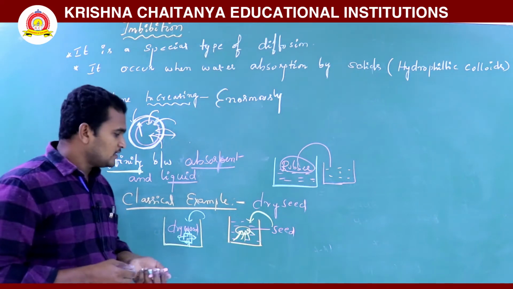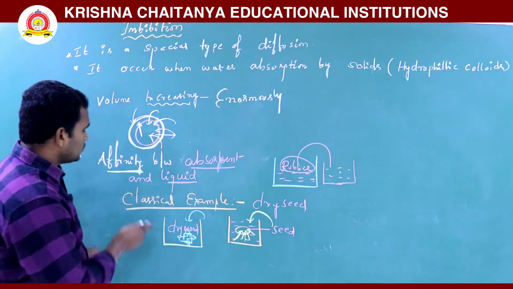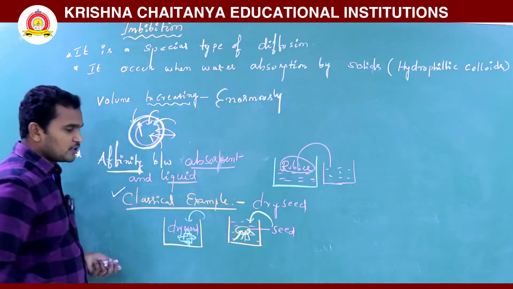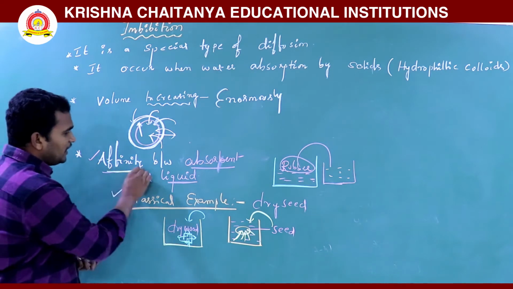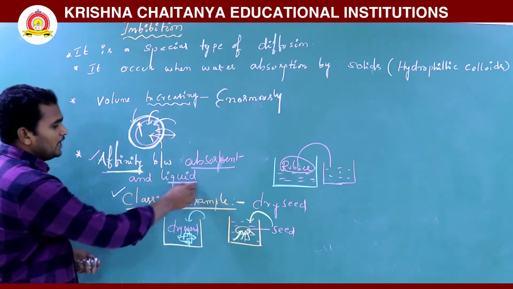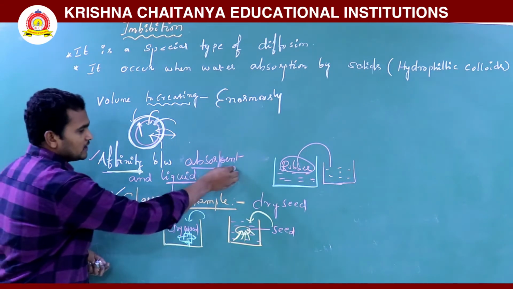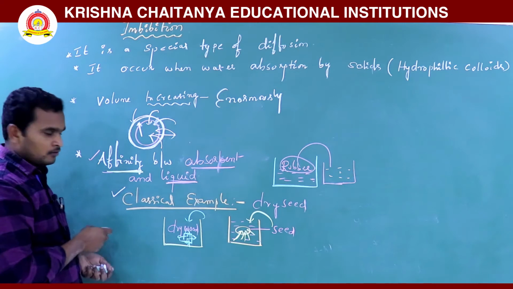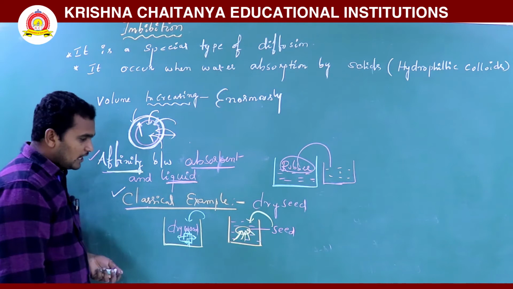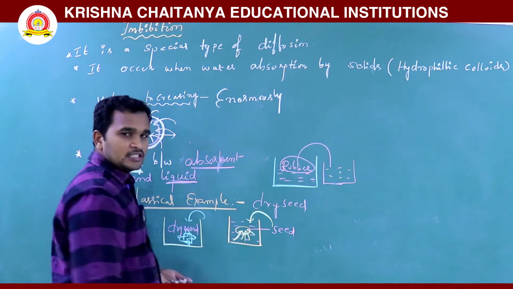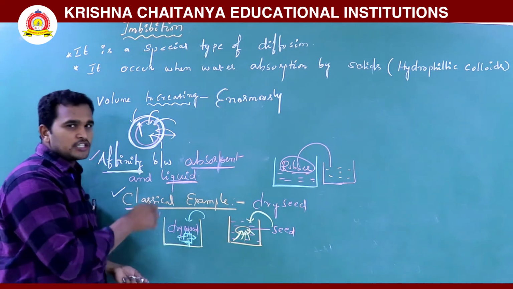And here, wood piece and seed, more affinity is there. Because of that only, they absorb water. So this is also what we are observing: affinity between the absorbent and liquid. This is called imbibant and liquid. Classical examples: when you place a dry seed in water, it is imbibed. Imbibed means absorption. A dry wood placed in water also absorbs.